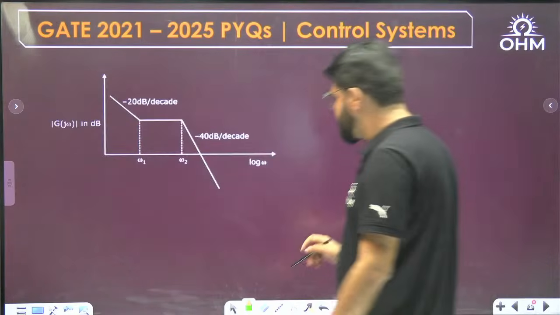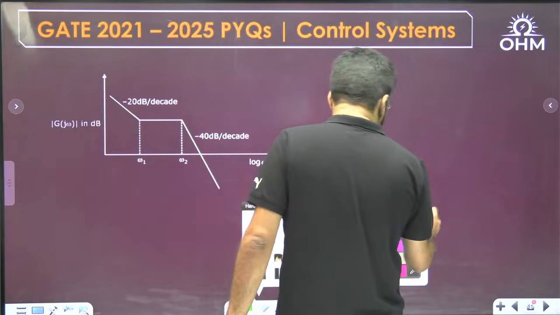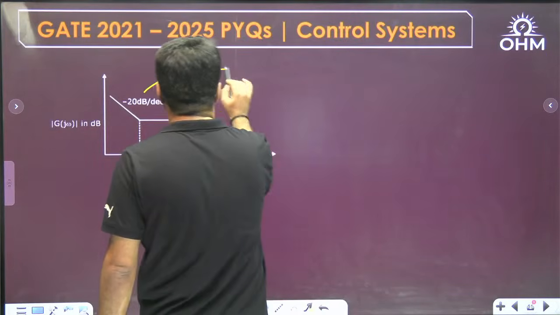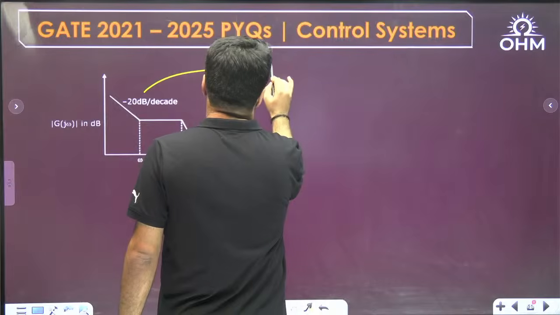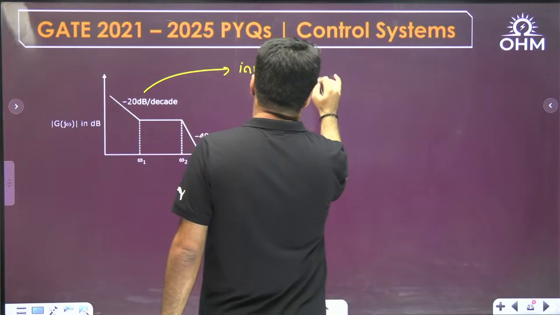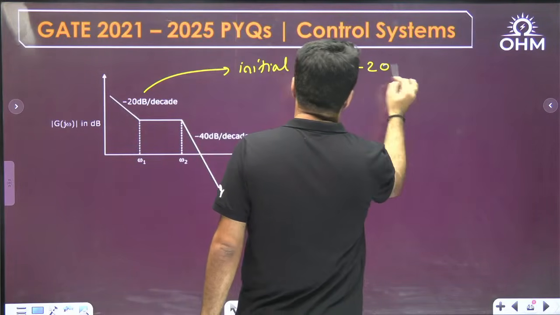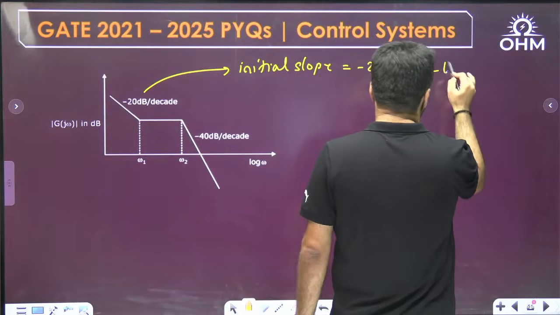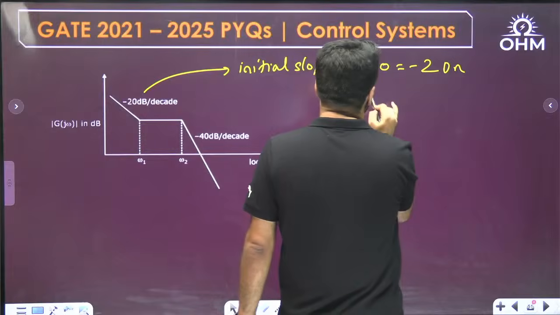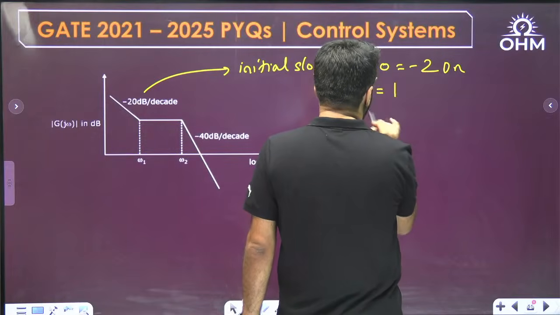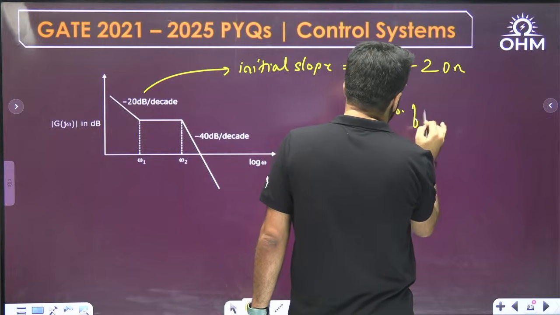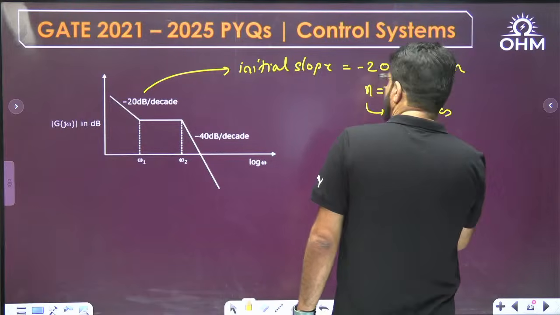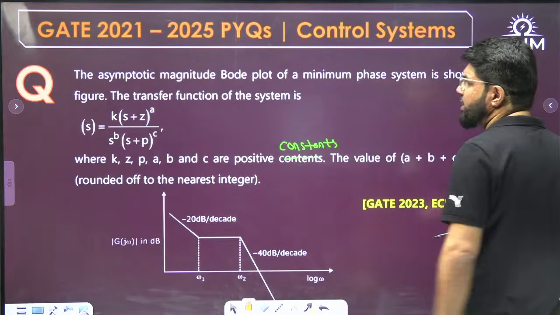Basically, let's take this plot here. What is the initial slope? You see here, the initial slope of the Bode plot is -20, and the initial slope is actually given by -20n, where n equal to 1. And what is this n? N actually is the number of poles of the given transfer function at the origin.